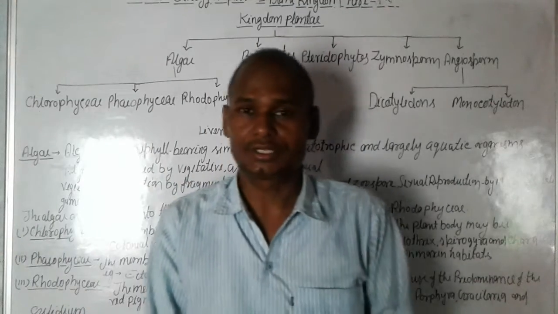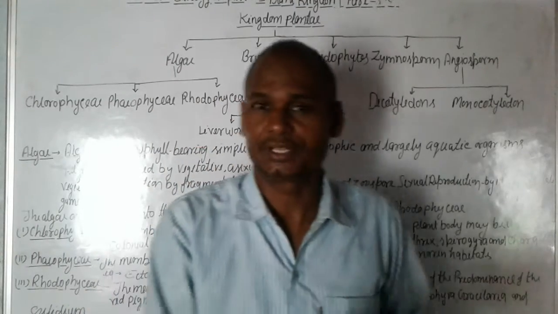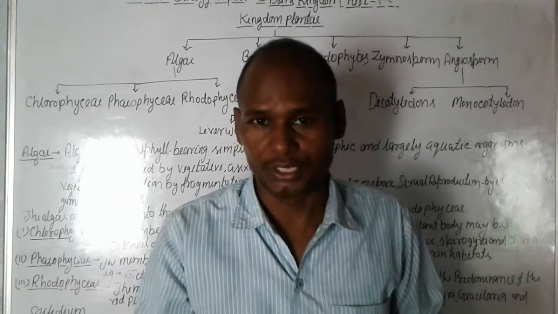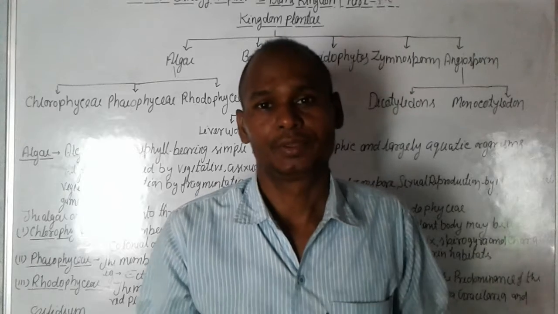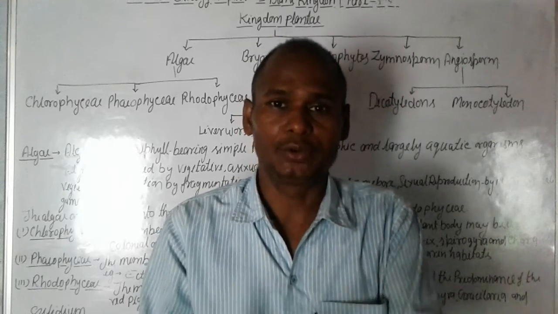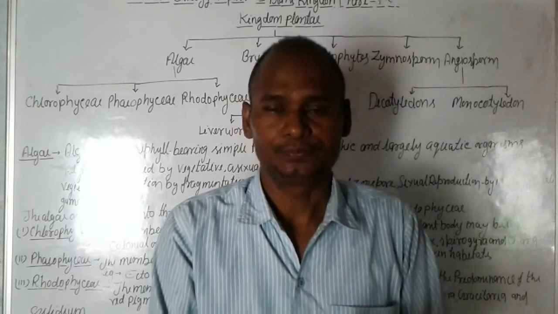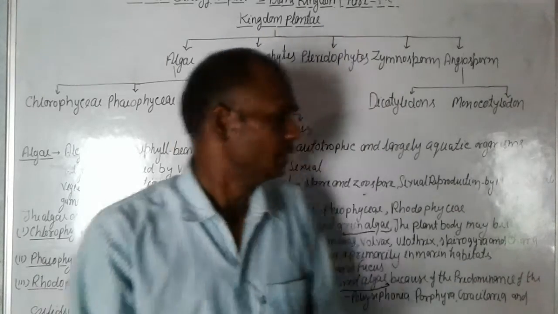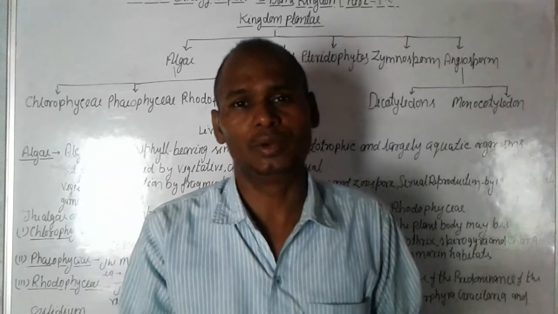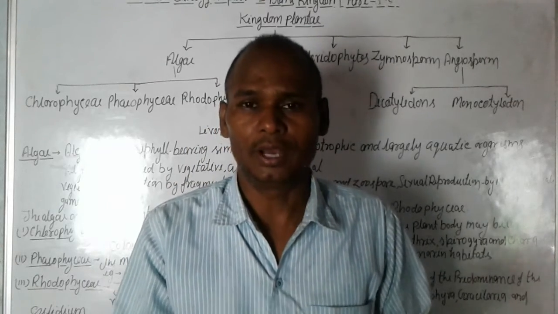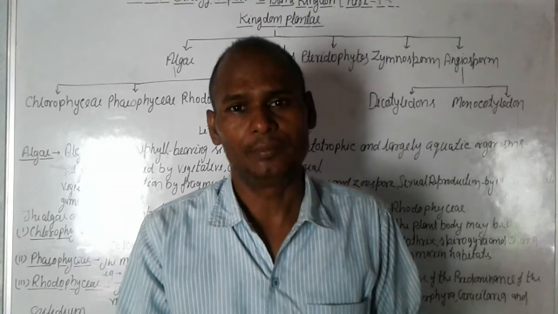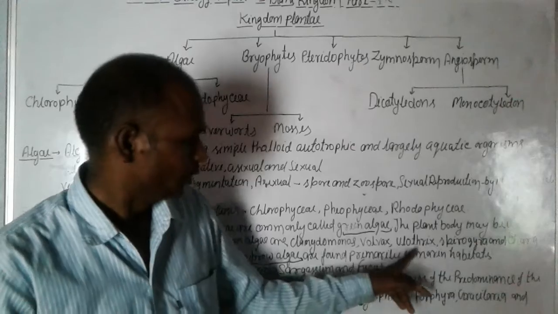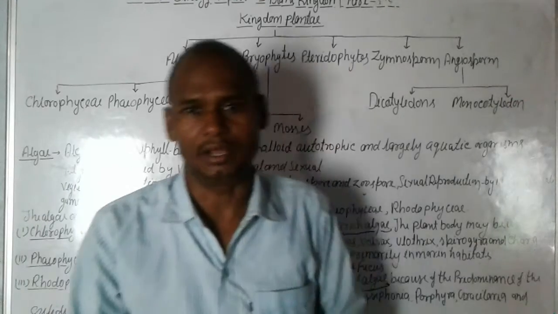So in this video we discussed the classification of algae. Algae are classified into 3 classes. First is Chlorophyceae, in which the green algae are found, like Chlamydomonas, Volvox, Chlorella, Ulothrix, Spirogyra and Chara.